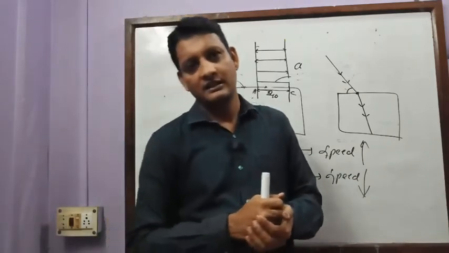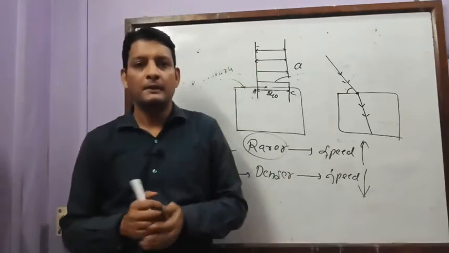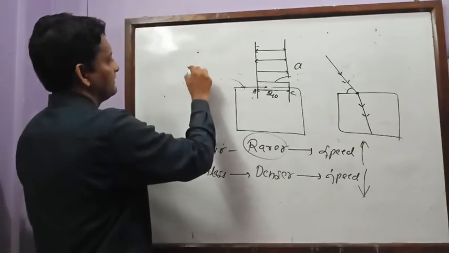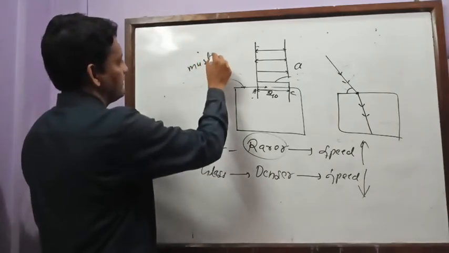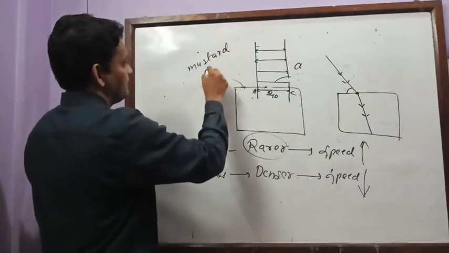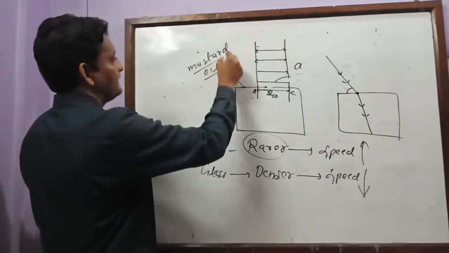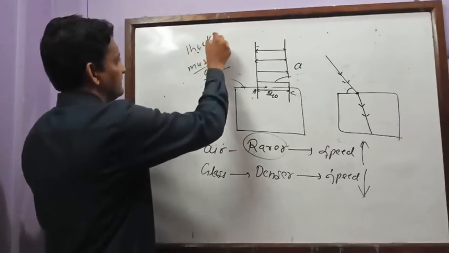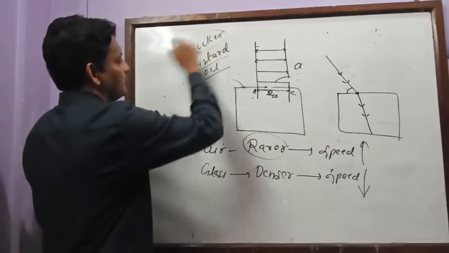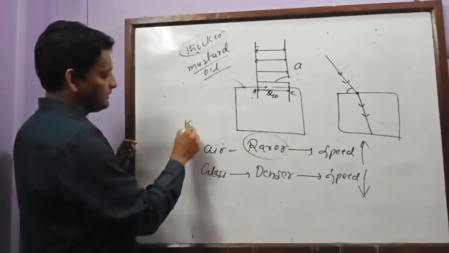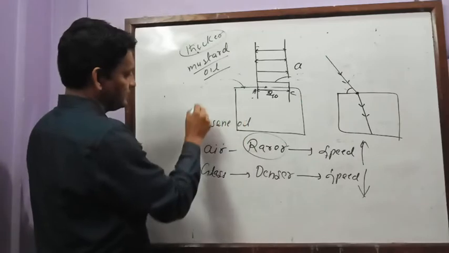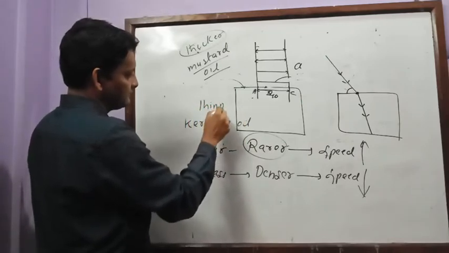Secondly, this rarer and denser you should not connect with mass density. For example, if you see mustard oil, it is thicker. And take one example of kerosene oil. It is actually thinner.